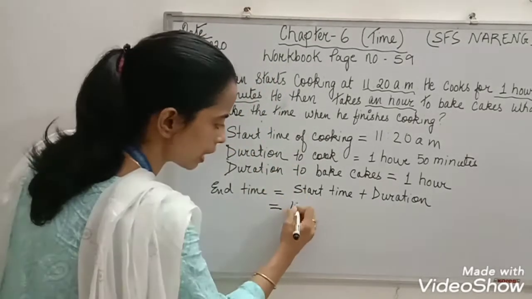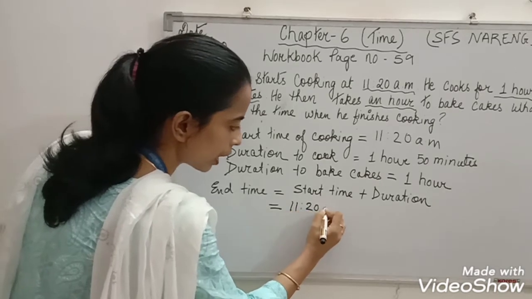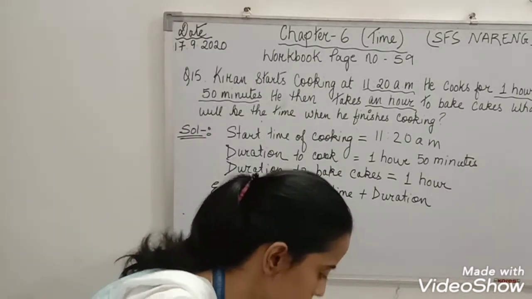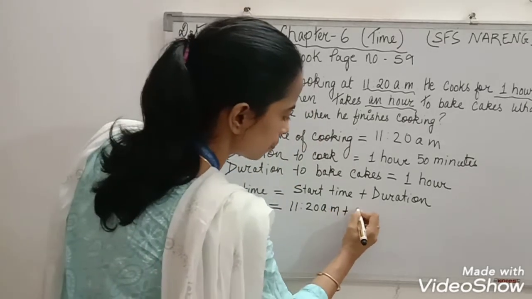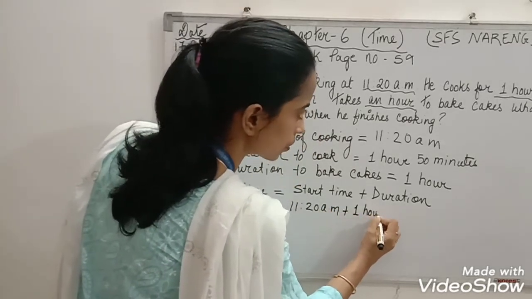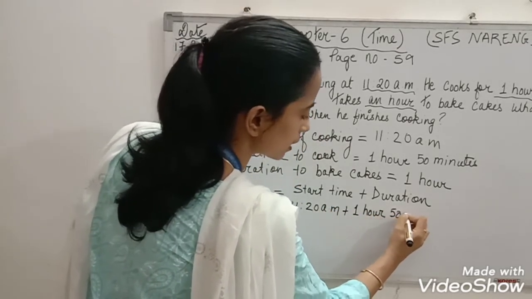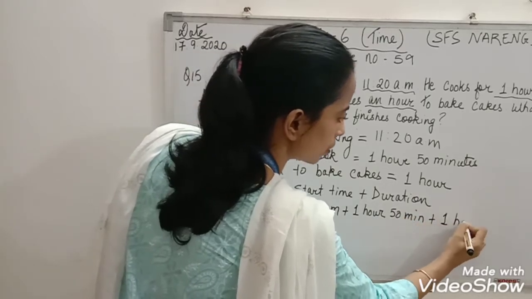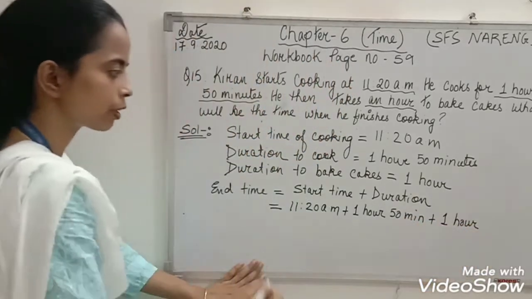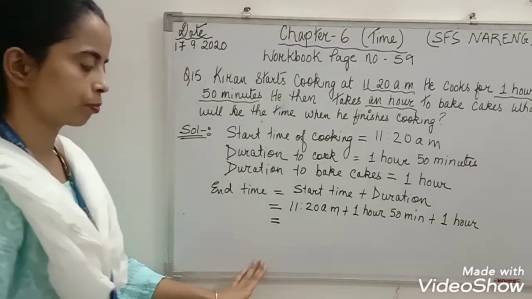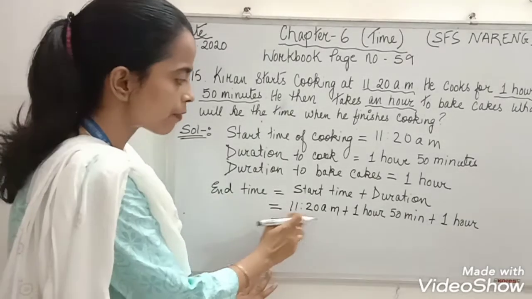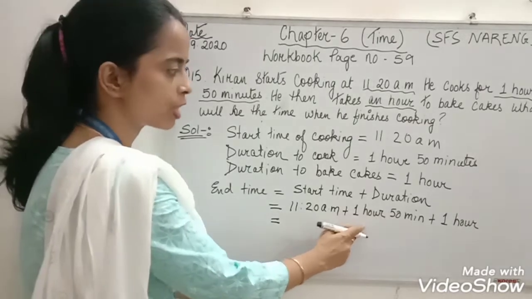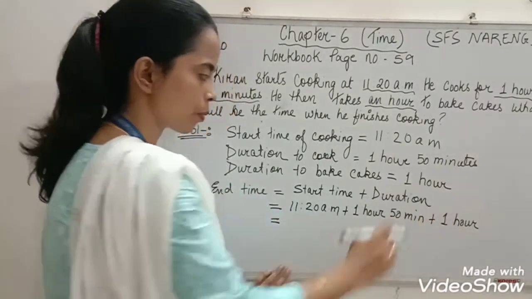What is the start time? 11:20 a.m. plus 1 hour 50 minutes plus 1 hour. So how will you calculate? Now look at this. 11:20 a.m. is the starting time. Duration for cooking is 1 hour 50 minutes. Duration to bake cakes is 1 hour.